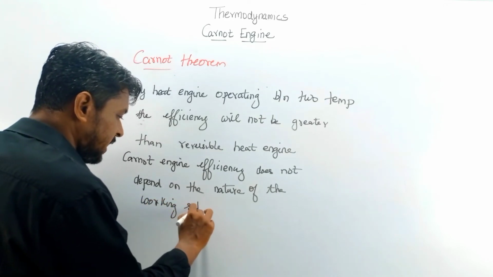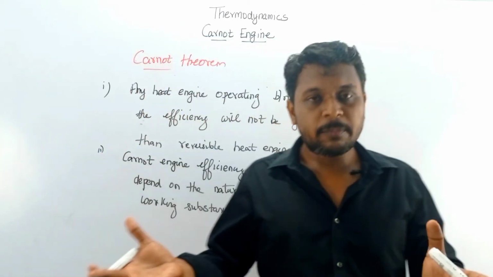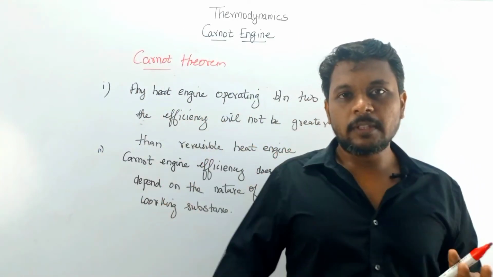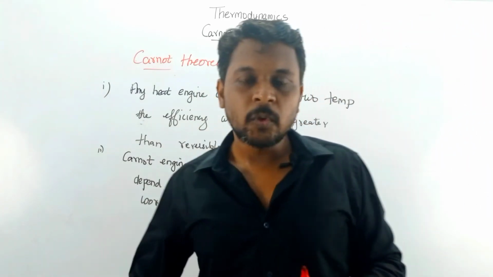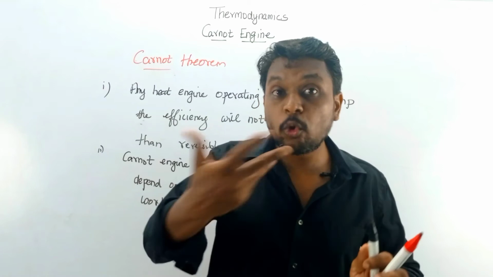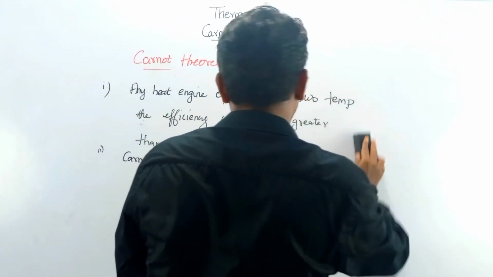It does not depend on the nature of the working substance. These are the statements given by Carnot as a theorem. Okay, so now we will see the proof of this Carnot theorem.